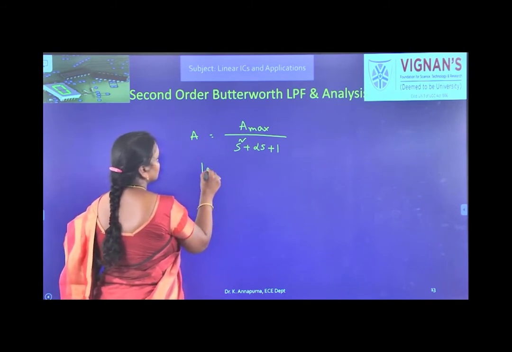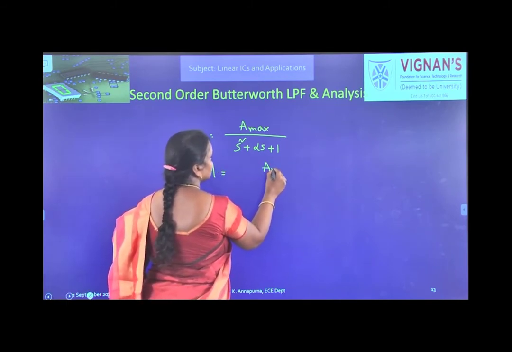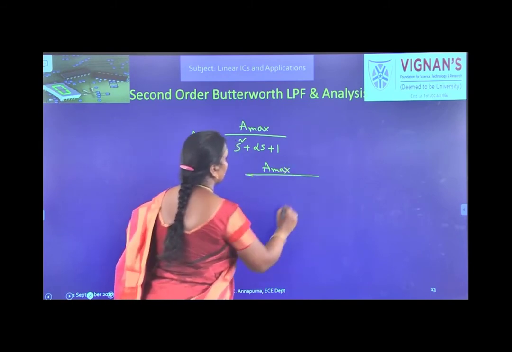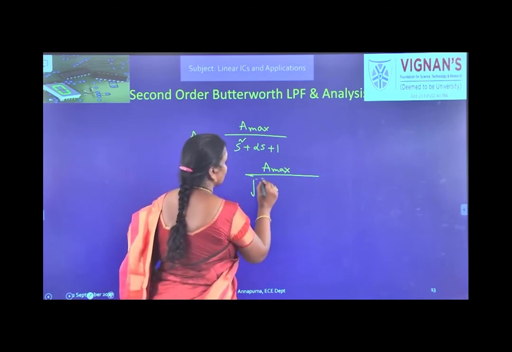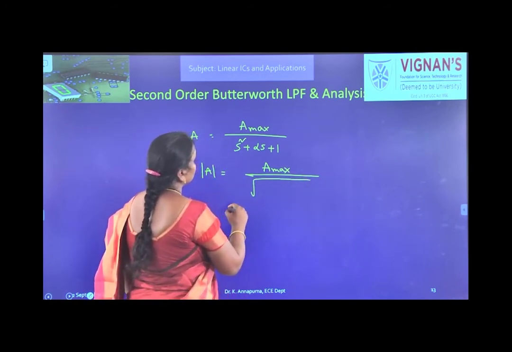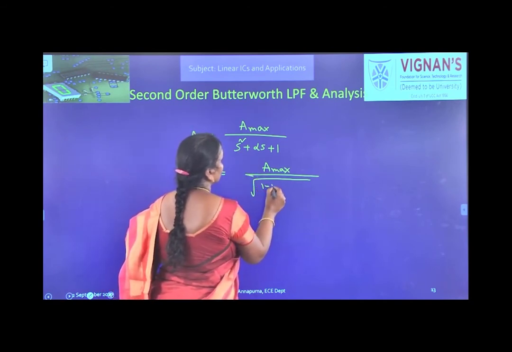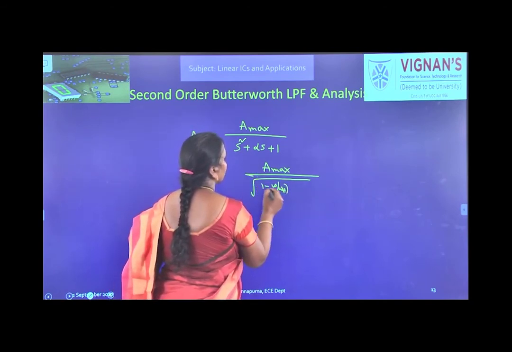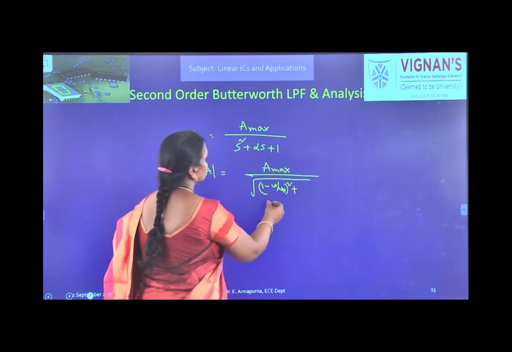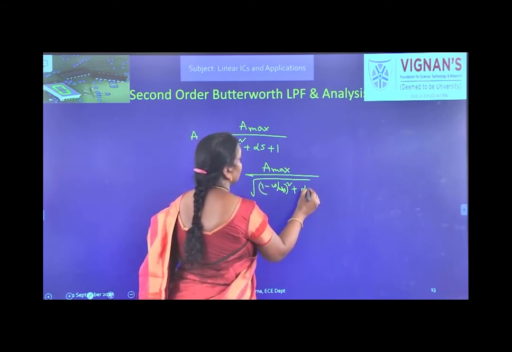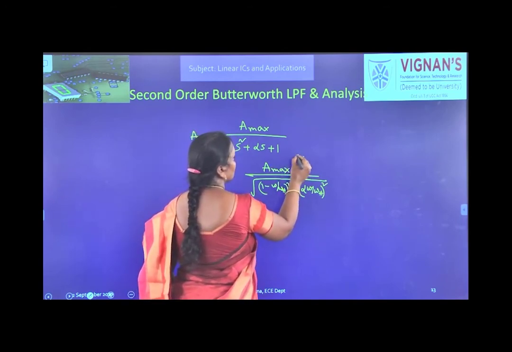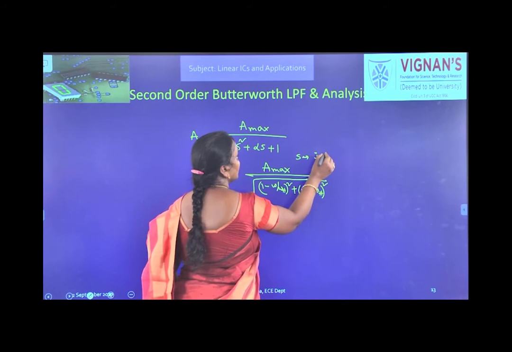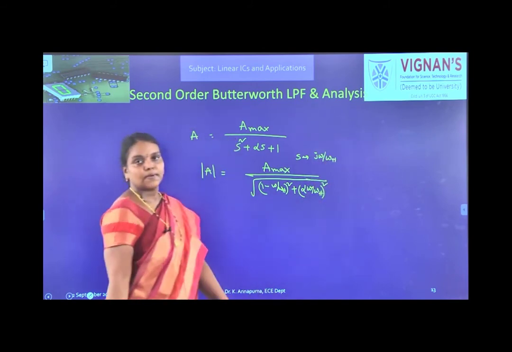So if I take the magnitude of that gain, A max will be a constant, so it will be as it is, and S will be replaced by j omega, so square root of (1 minus (omega by omega h) whole square) whole square plus (alpha omega by omega h) whole square. This is the imaginary term, because this is normalized, meaning S is j omega by omega h. Okay.